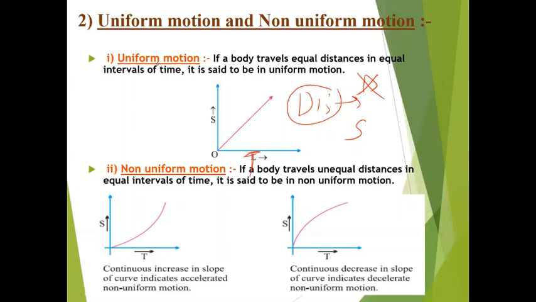If a body travels equal distance in equal intervals of time, so actually, you have seen this particular graph, distance and time. Now, for this particular graph, you can see, suppose this is the position, this is the position, this is the position, and you have made the graph. Now, in distance time graph, this line is a straight line because you have covered equal intervals. Suppose if it is 2 meters, this is also 2 meters, this is also 2 meters, this is also 2 meters.